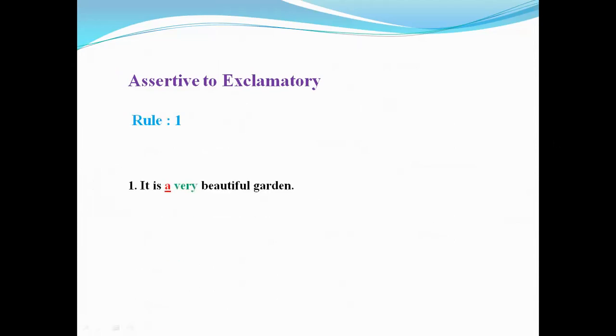Rule 1. It is a very beautiful garden. If you get a before very in an assertive sentence and if you want to make it exclamatory, use what instead of very. Then a or an. Then the rest of the sentence. After that the subject and verb. And at last the sign of exclamation. So the answer will be, what a beautiful garden it is!